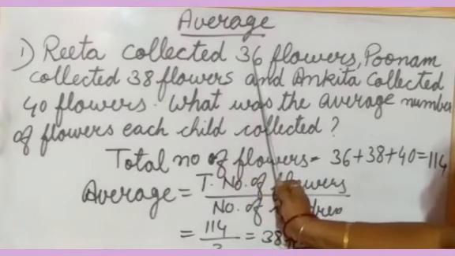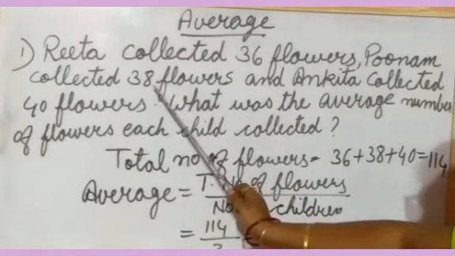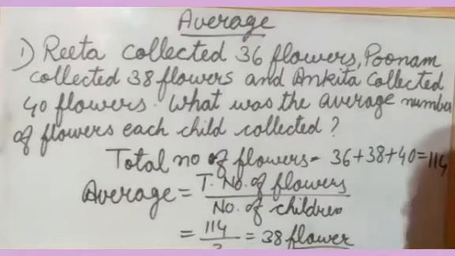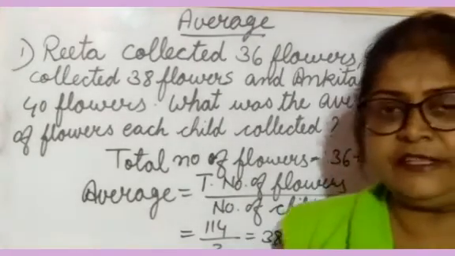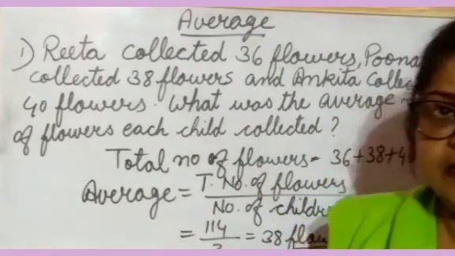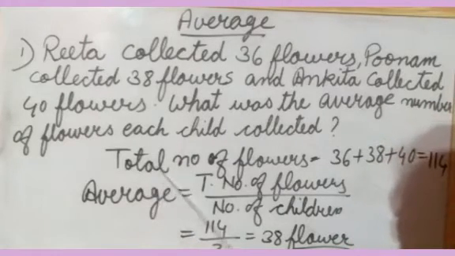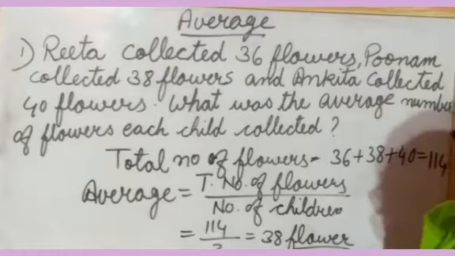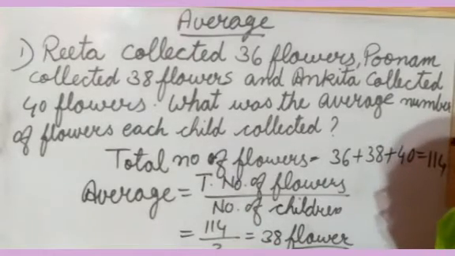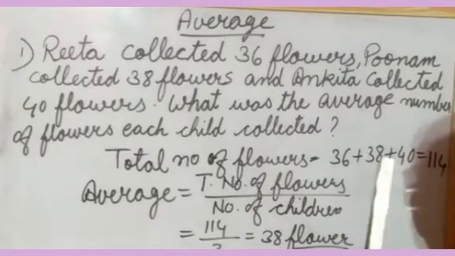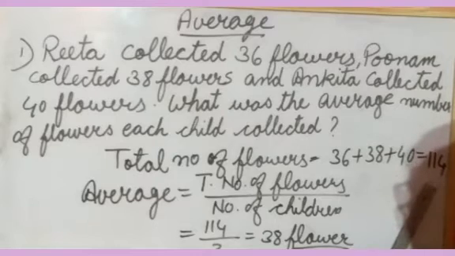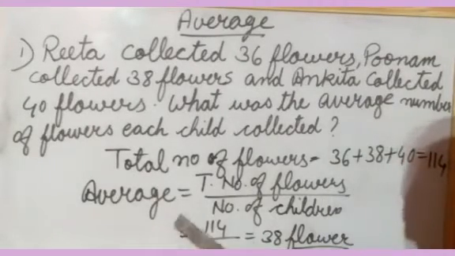This one has 36, another one 38, and third one 40. Then after that, what have they done? After how much did each one get? So you have to take out the average of that. How will you take out the average? First you will add all these numbers. So you get 114, and this number you will divide by 3.